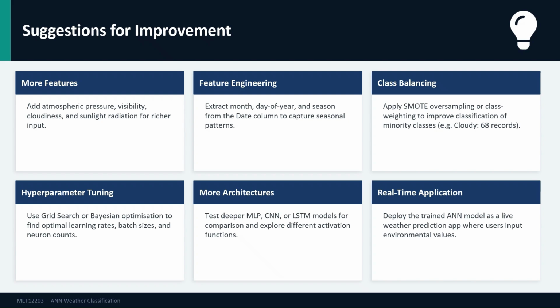Fourth, apply systematic hyperparameter tuning using grid search or Bayesian optimization to find the optimal combination of learning rate, batch size, and network architecture. Fifth, test more ANN architectures, including deeper MLP, convolutional neural network, or LSTM models, to identify whether a fundamentally different structure could achieve even better results.